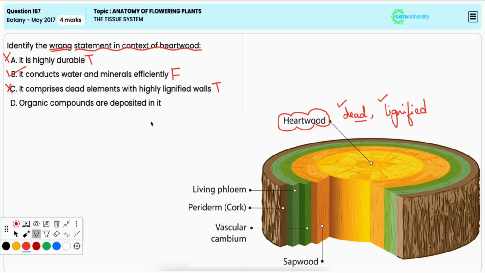Option D, organic compounds are deposited in it. It is also true. Organic compounds such as tannins and resins are deposited in hardwood. Hence, it is an incorrect option.